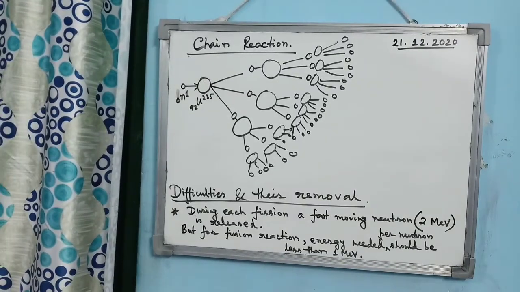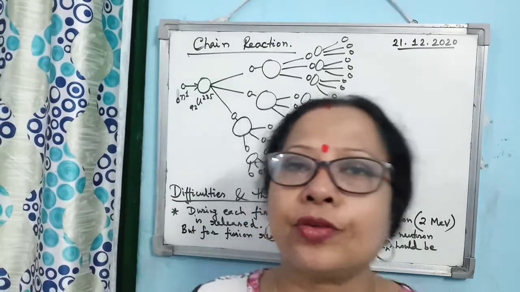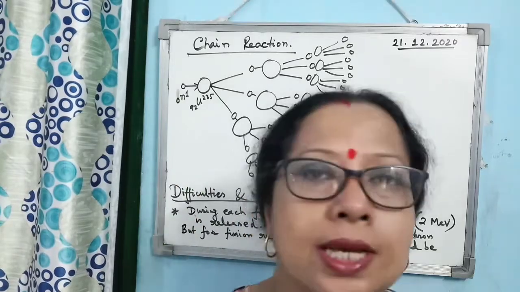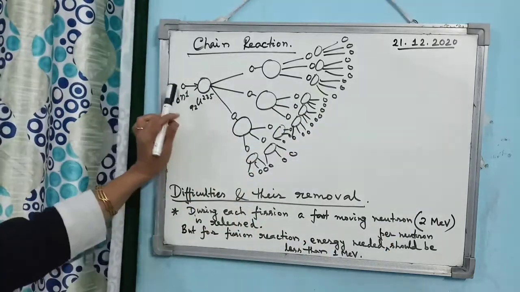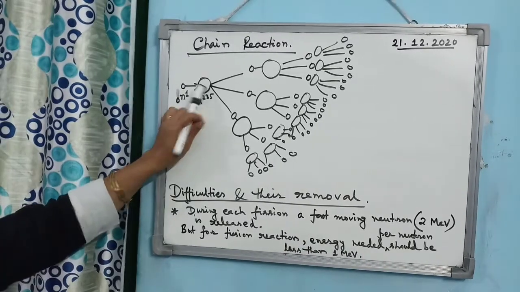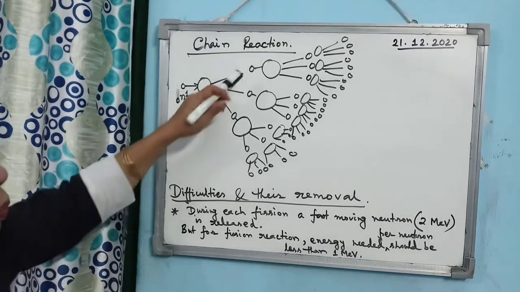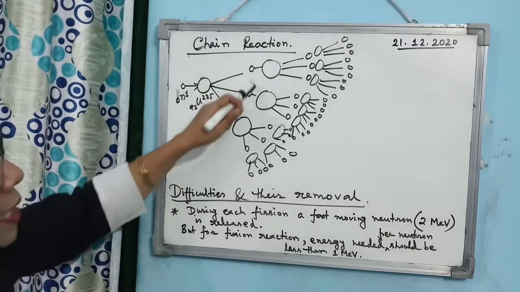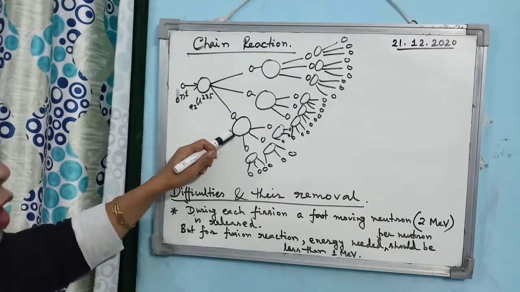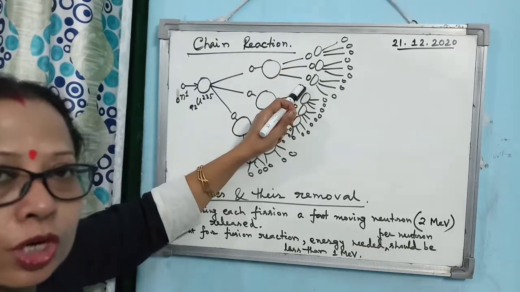Now the next concept is chain reaction. You have seen that in a nuclear fission reaction, during each reaction 3 neutrons are produced. Consider this: whenever one thermal neutron bombards the uranium 235 nucleus, then in the second step 3 neutrons are produced. These 3 neutrons will bombard 3 uranium nuclei again. So for each bombarding, again 3 neutrons will be produced.